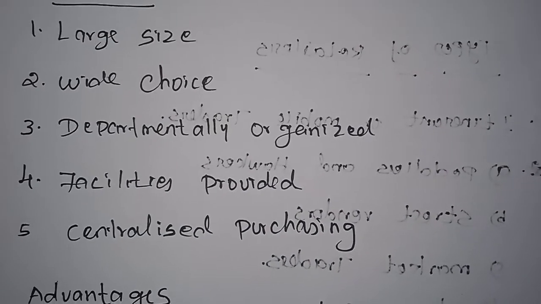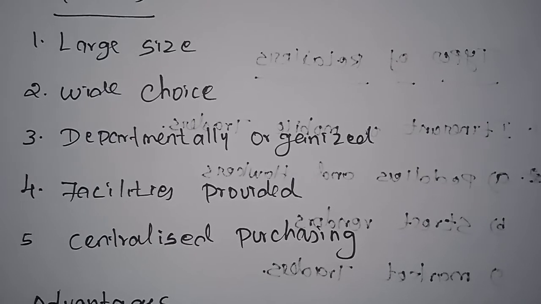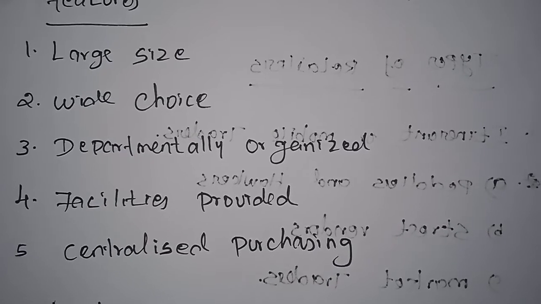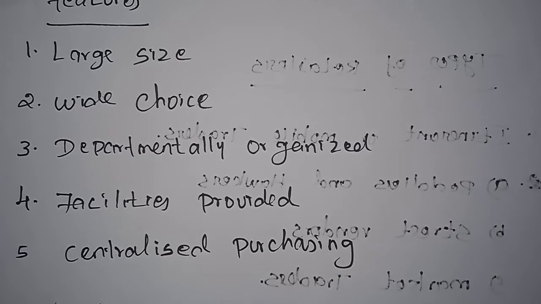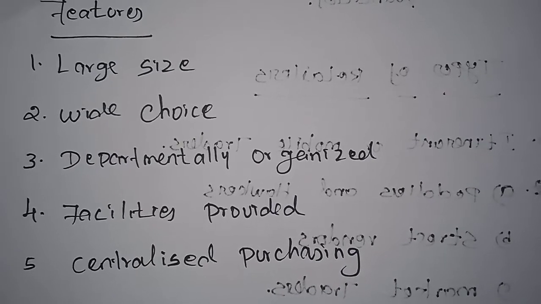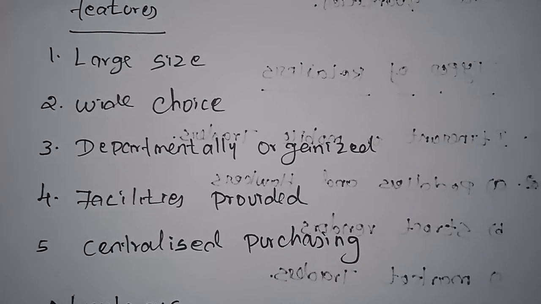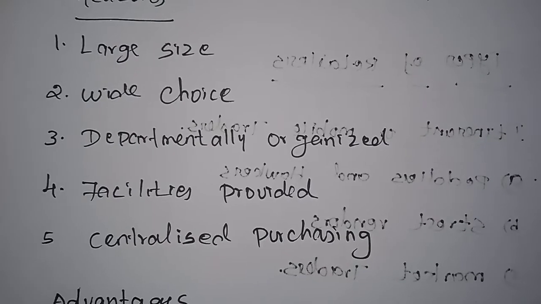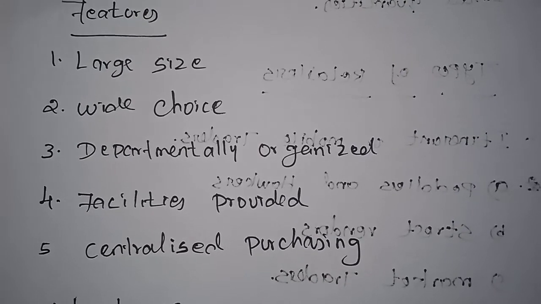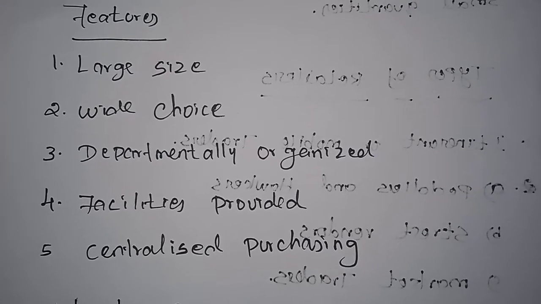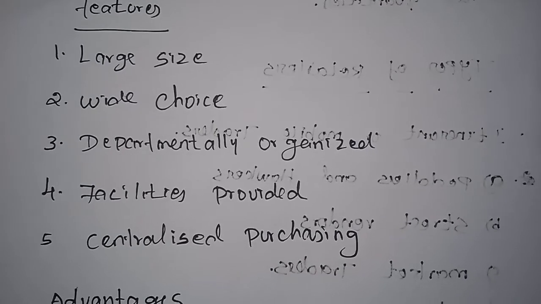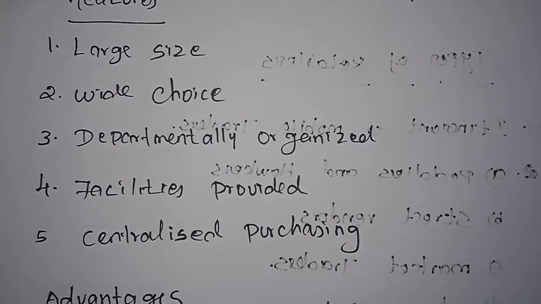Next, departmentally organized. In a departmental store, the goods offered for sale are classified into various departments. Each department specializes in one line of products and operates as a separate unit. So in a departmentally organized store, all types of goods are sold by separate departments. Each department also has many sellers who specialize in selling that type of commodities.